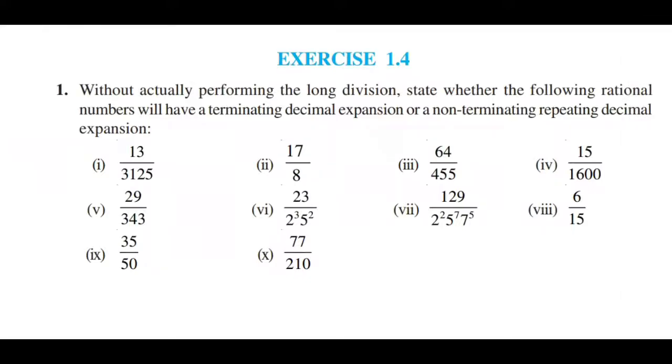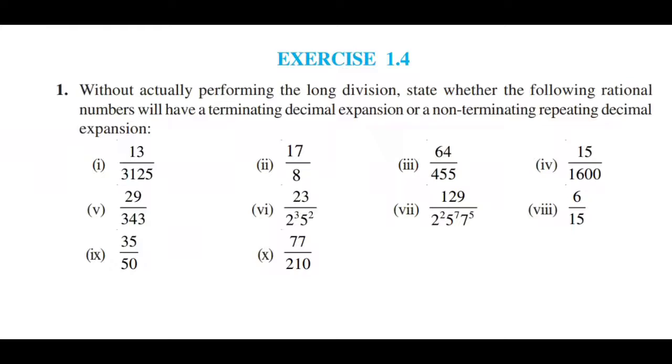One question given here. Without actually performing the long division, state whether the following rational numbers will have a terminating decimal expansion or a non-terminating repeating decimal expansion. That is, without doing division, we have to check whether the given rational number's decimal expansion is terminating or non-terminating but repeating. Given these all are rational numbers, that is why it is either terminating or non-terminating but repeating.